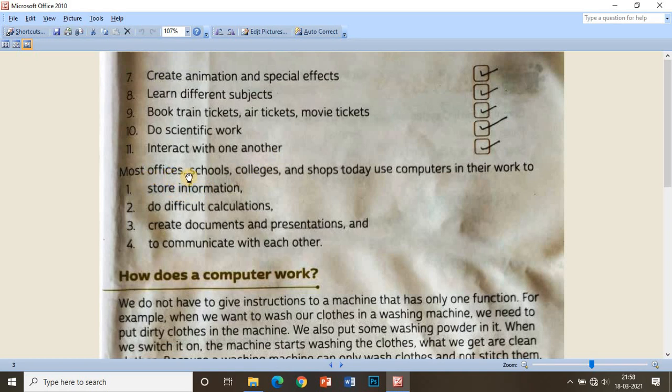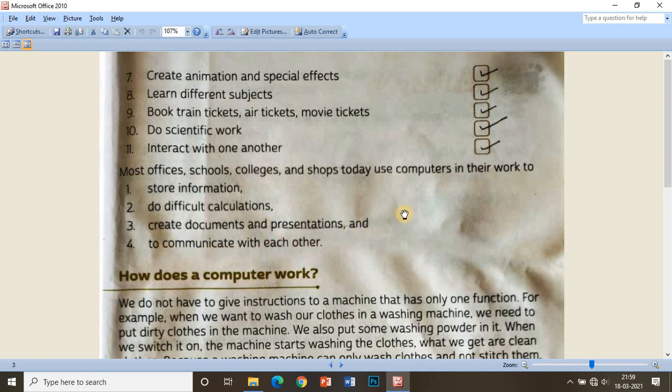Now, most offices, schools, colleges and shops today use computers in their work to store information, do difficult calculations, create documents and presentations, and communicate with each other.